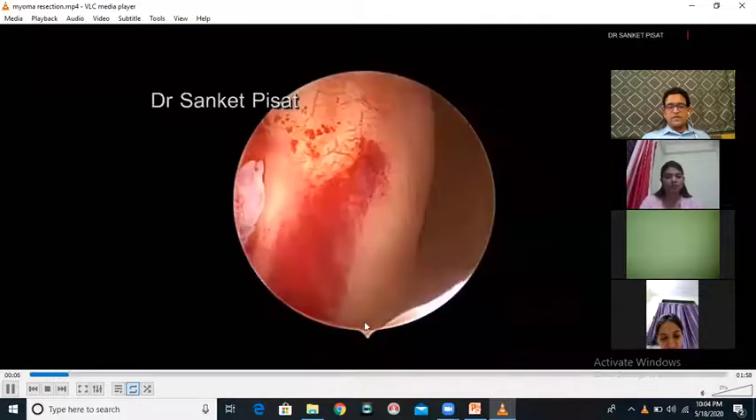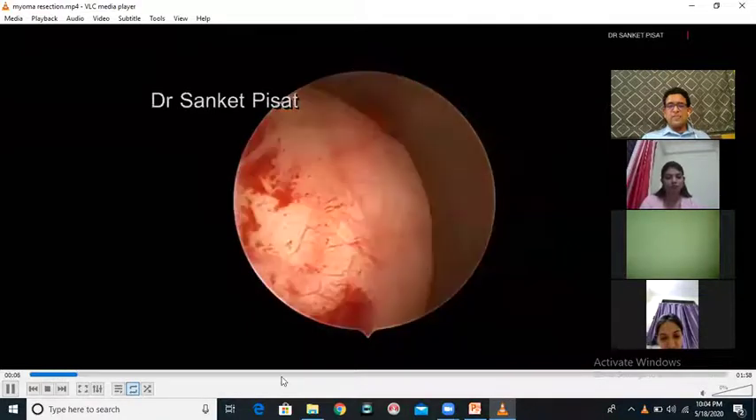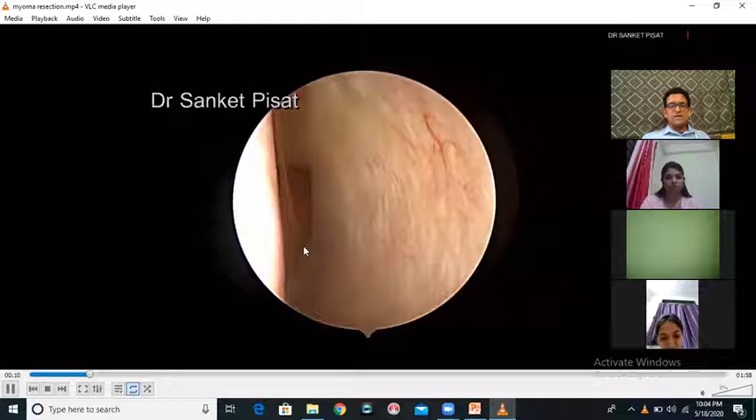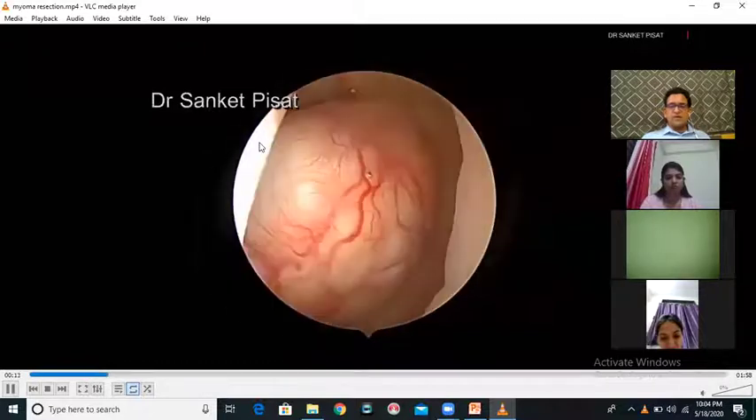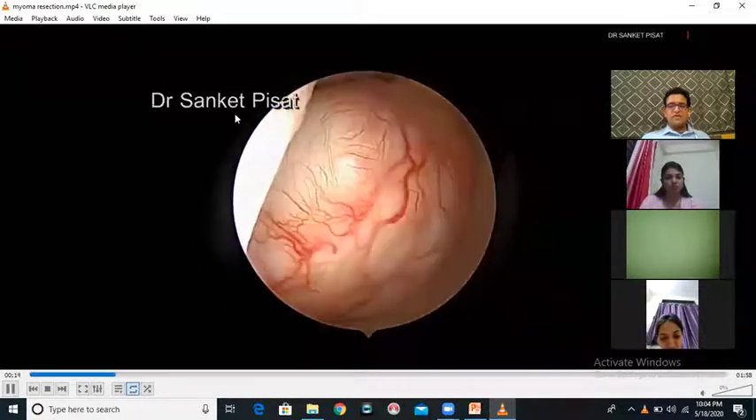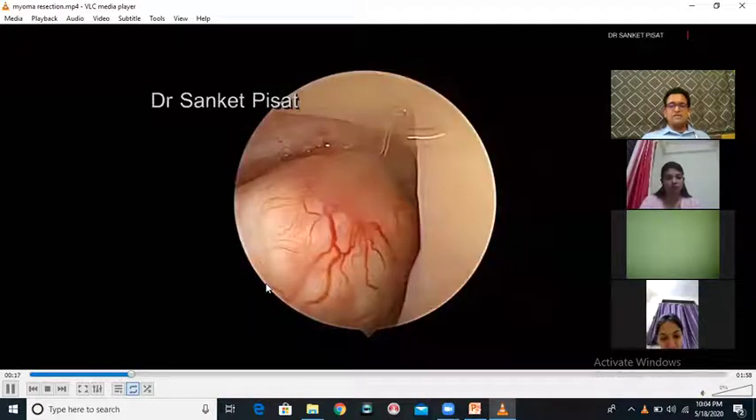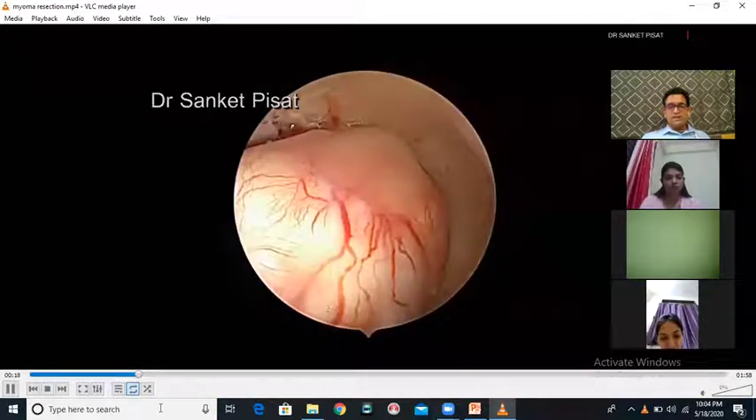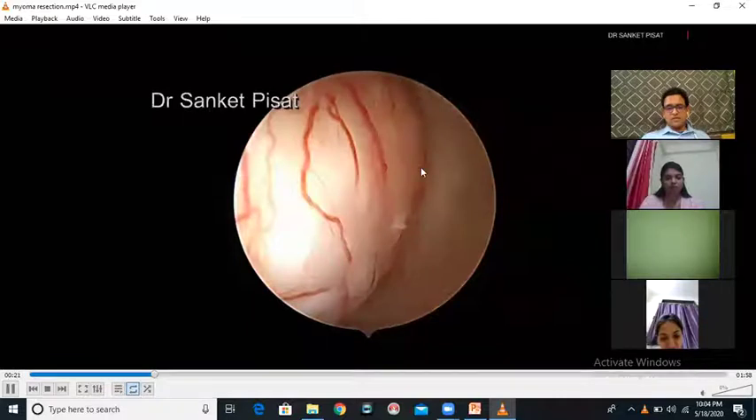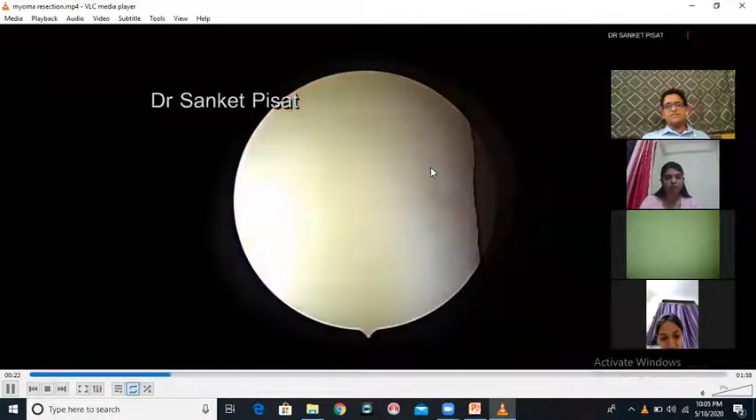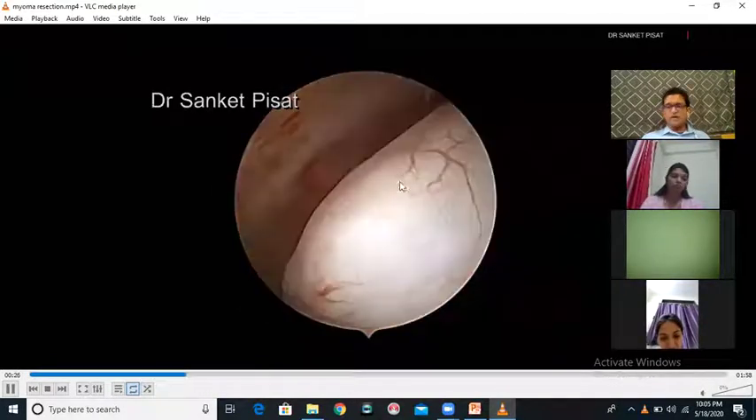You can see it is occupying the entire uterine cavity. My telescope is going further inside. There is another fibroid here at the fundus. Okay, so she has got two very large submucous fibroids that need to be removed. How am I going to remove this? I cannot possibly cut it with a scissor. So what am I going to do if I cannot cut it with the scissor?